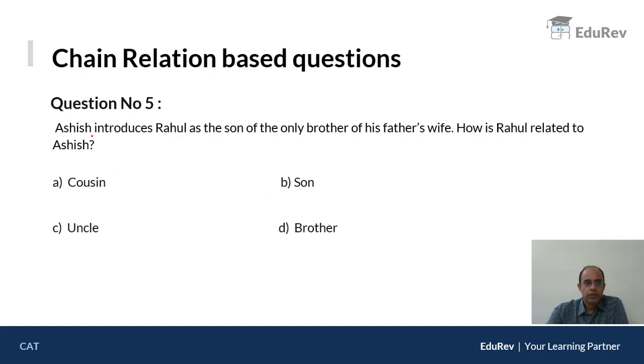Now, moving to the fifth question. Ashish introduces Rahul as the son of the only brother of his father's wife. How is Rahul related to Ashish? Fine, guys. Again, think for 2 minutes, pause the video, solve it. Hopefully, all of you will be able to solve this question and then look at the solution. Rule is very simple. Start from the back.